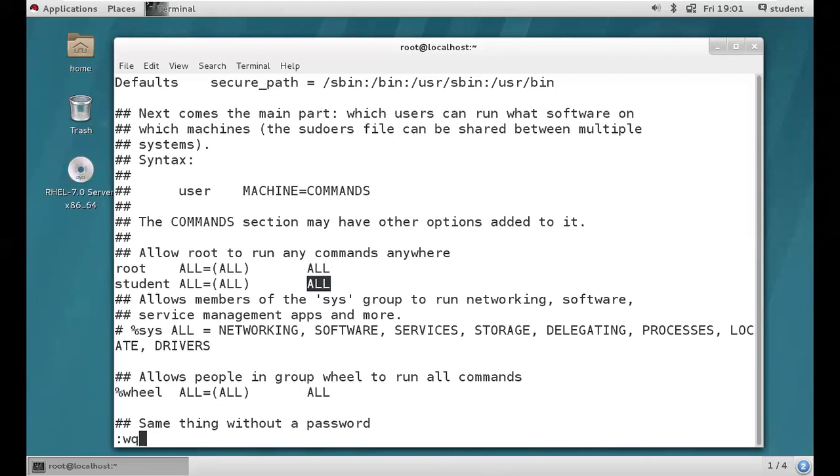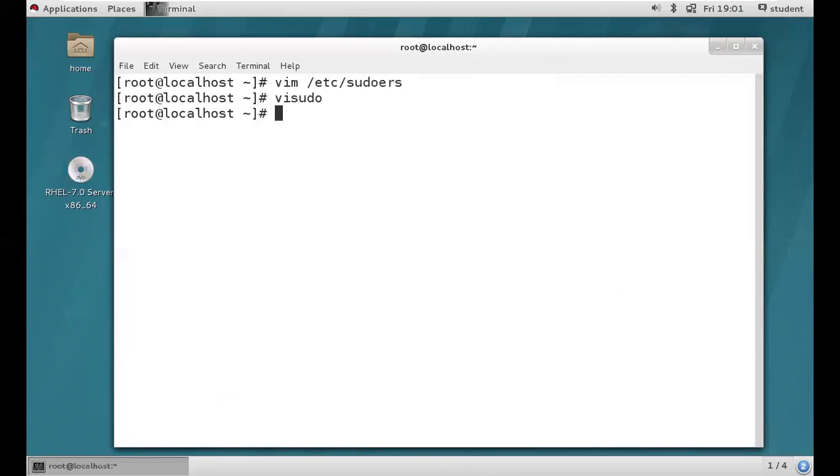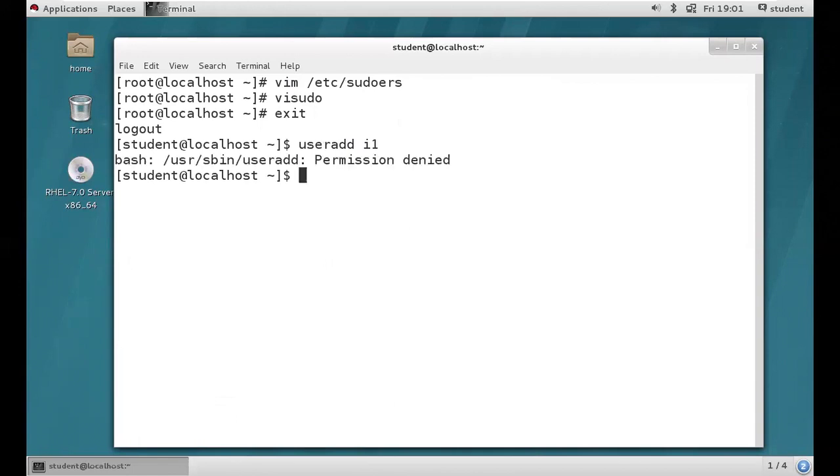Save and quit. Then we are back to the terminal. Exit from the root user. We are back to the student user. Let's try to execute useradd i1. Can we? Yes, no? No. Permission denied is all we are going to get. What do we need to do? We need to add sudo in front of this command. Then hit enter. It will ask for the password.